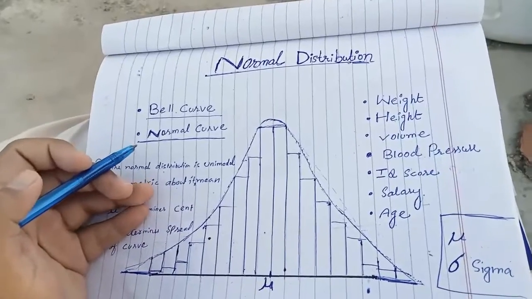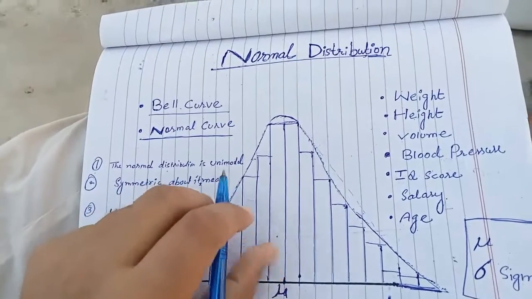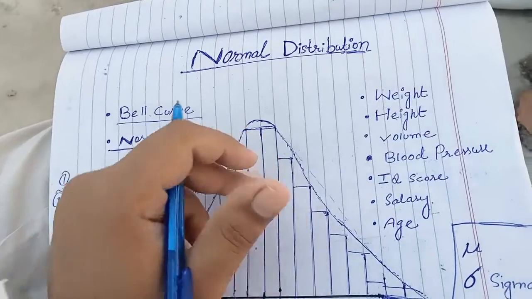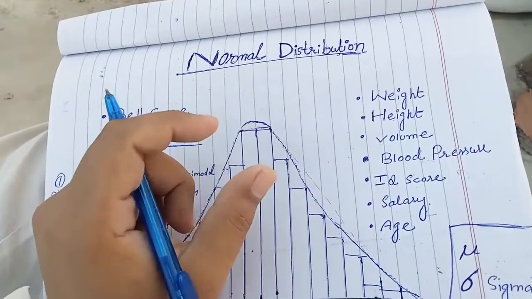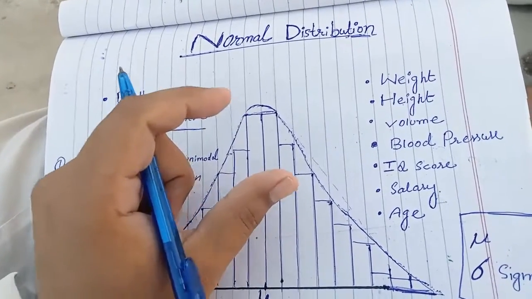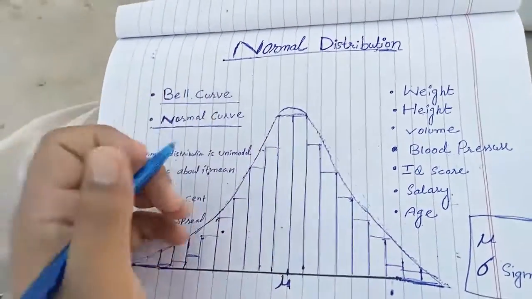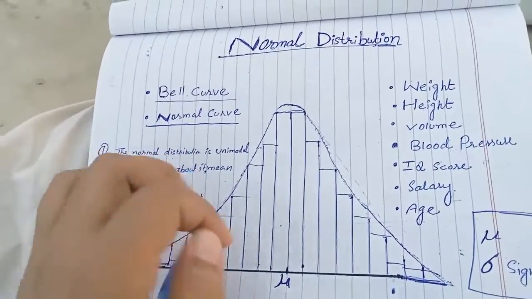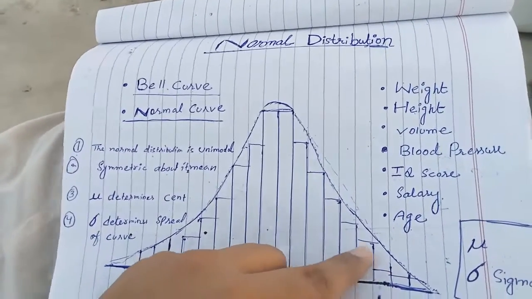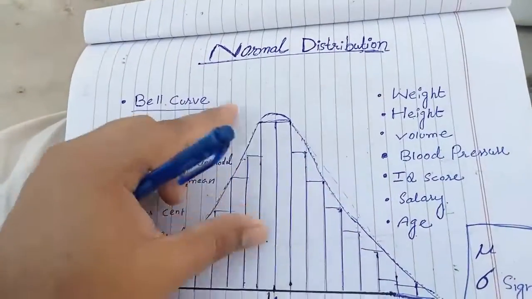It says that in real-world data sets, there are some data that follow a particular kind of pattern, or you can say they have a different kind of behavior. What kind of behavior? First, there is an inclination toward the center.